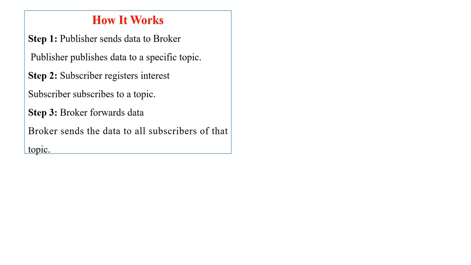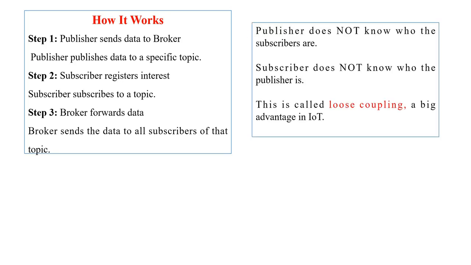Now here the publisher does not know who the subscribers are, and the subscriber does not know who the publisher is. The publisher is not knowing who the subscribers are and the subscriber is not knowing who the publisher is. This is called loose coupling, and this is a big advantage in the IoT system.